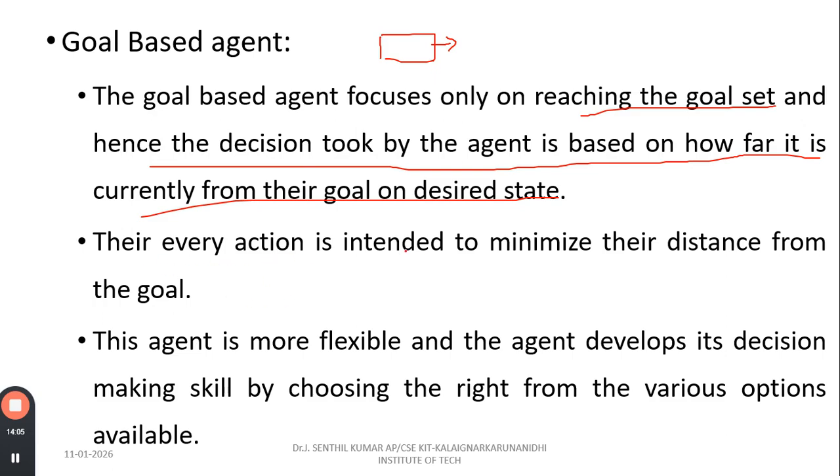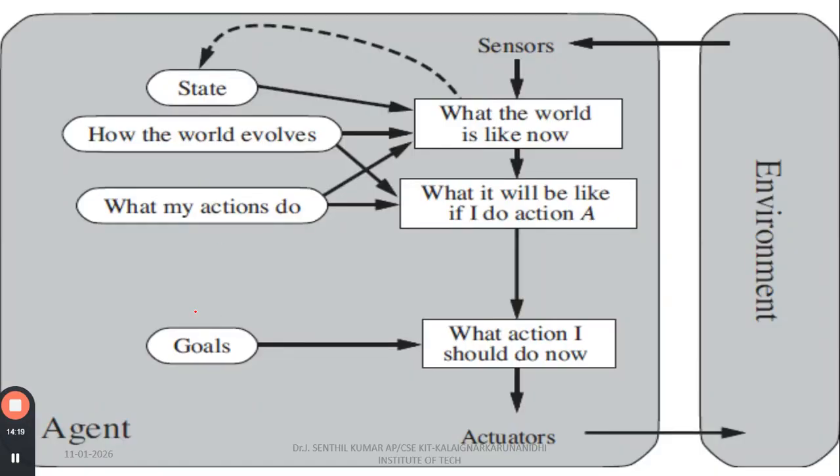There, every action is intended to minimize the distance from the goal. This agent is more flexible, and the agent develops its own decisions, making the skill by choosing the right one from the various options available. So this is a goal-based agent.